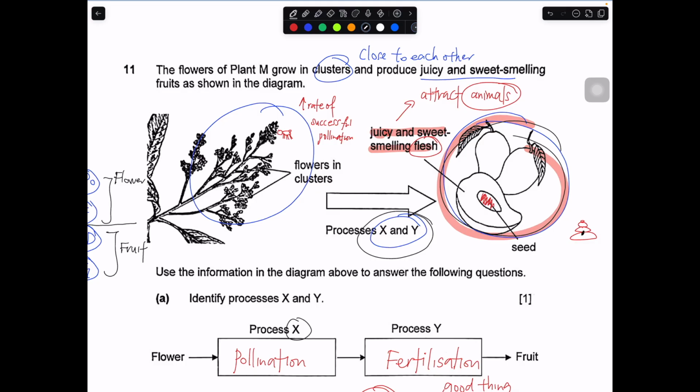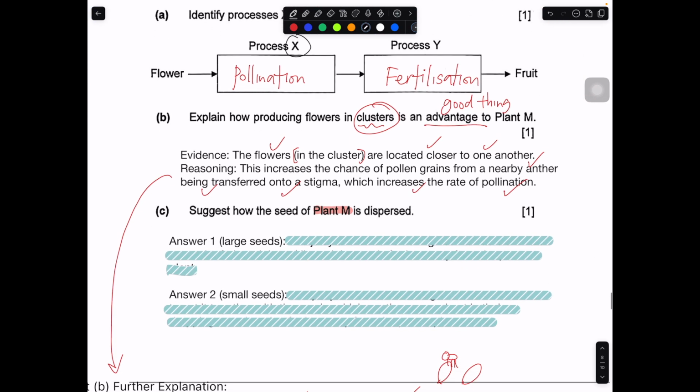The seeds is inside, right? But now, because they are being passed out, the animal would have already brought the seed to another location further away from the parent plant. So in this case, there is a dispersal action going on. Okay, so how to actually write this part? Let me show you on this part.